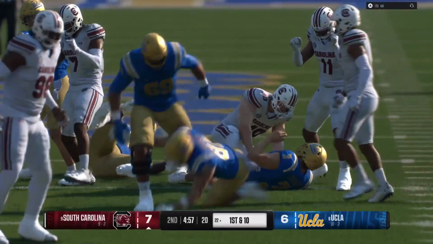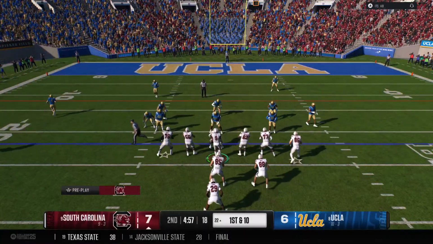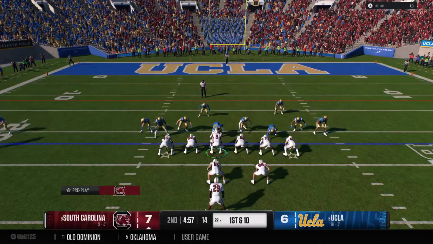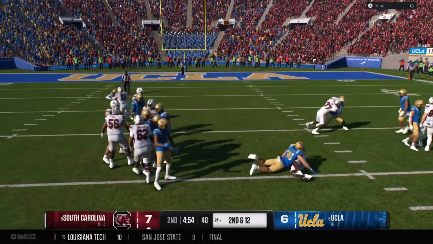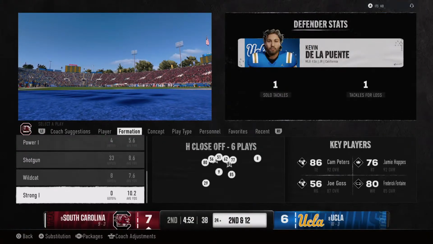So, hey, it's easy to blame the ball carrier, but I don't know if anybody could have been able to hold on to the ball after that hit. And the Gamecocks offense is back out there on the field. Great possession last time. They punch it into the end zone. Can the defense come up with a stop this time? Tackled behind the line. It's a loss of 2.